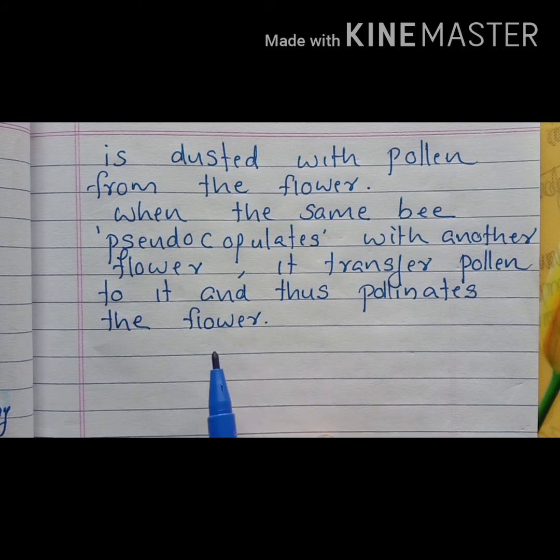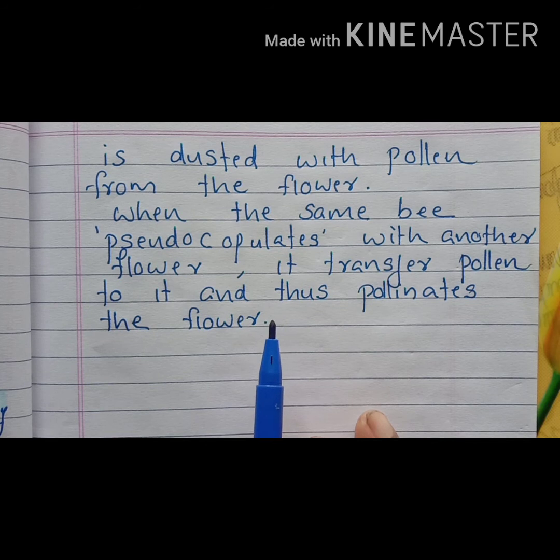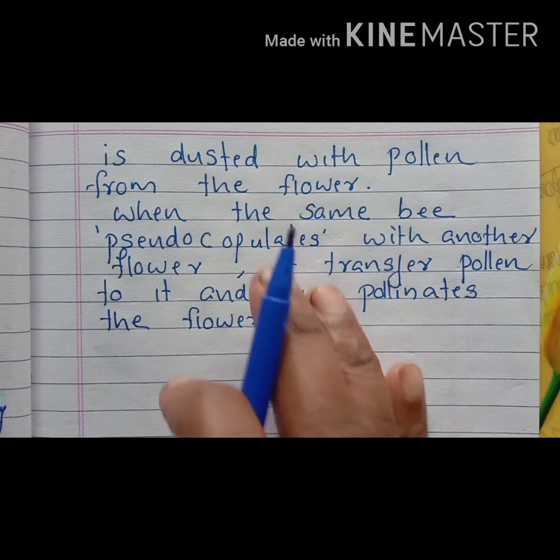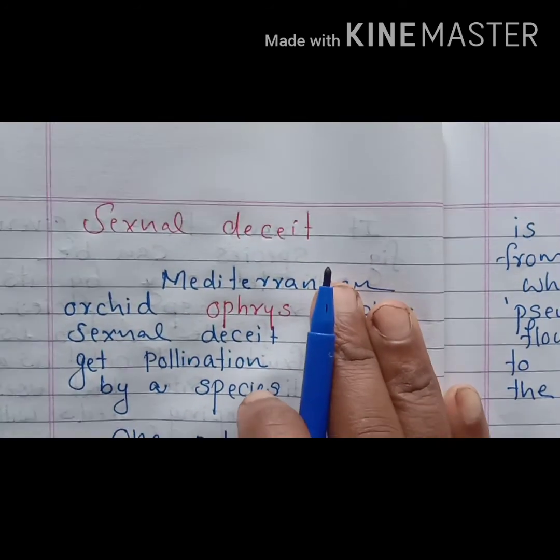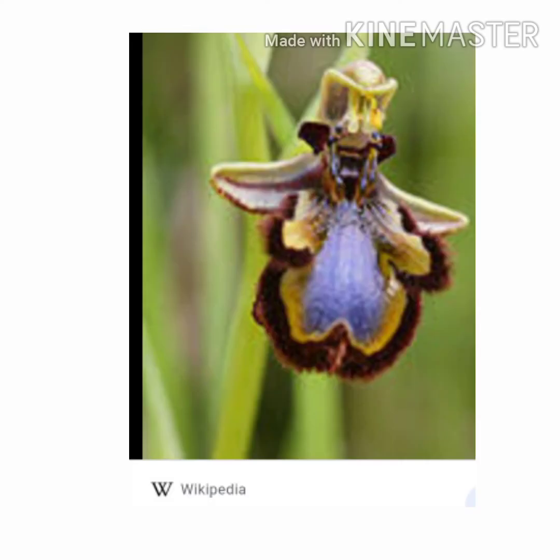So in this way pollination occurs, and here the flower itself is doing some sort of sexual deceit. So this is collectively called sexual deceit. Through this topic, this chapter, population interaction, is over.